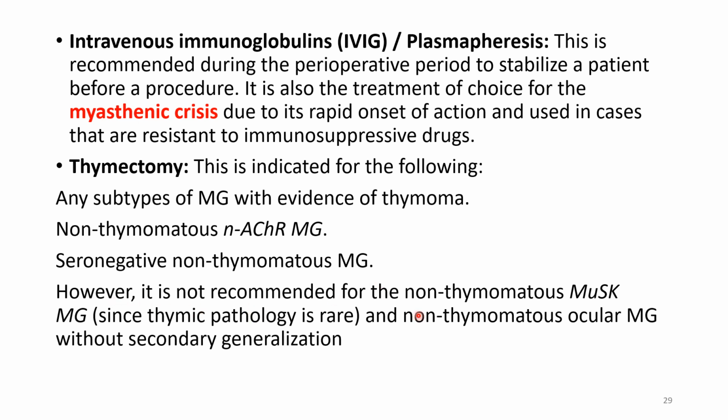Okay, however, it is not recommended for non-thymomatous MuSK myasthenia gravis, okay, and non-thymomatous ocular myasthenia gravis. So in MuSK and only ocular we cannot do it. We can go for thymectomy with thymoma, or non-thymomatous nicotinic acetylcholine receptor myasthenia gravis and seronegative non-thymomatous myasthenia gravis.